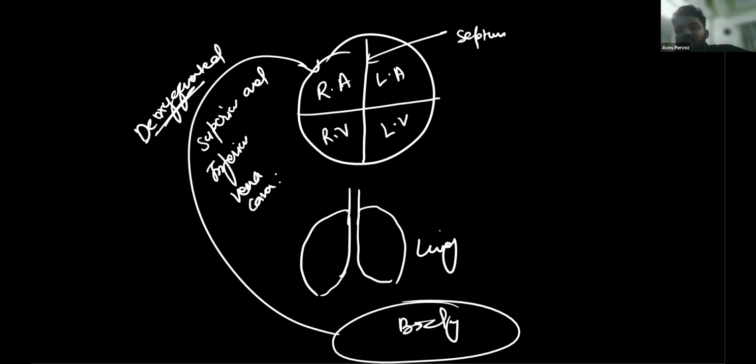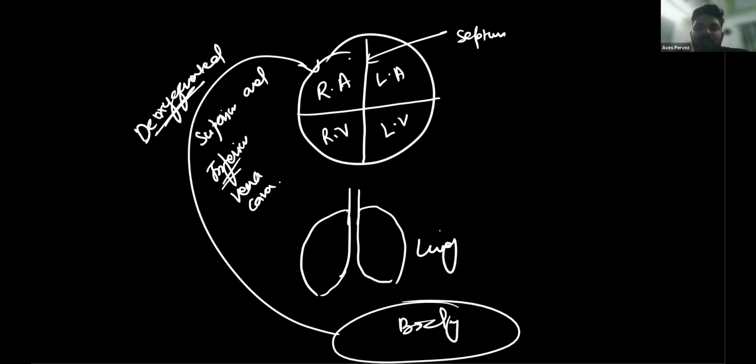What do you mean by superior and inferior vena cava? The vein which takes deoxygenated blood from above the heart's level is known as the superior vena cava. The one taking blood from the lower part of the body is called the inferior. So there are two veins, one superior and another inferior. The superior vena cava takes blood from the brain and face region, which is above the heart, and the inferior from the lower part of the body. They collect the deoxygenated blood, which reaches the right atrium.